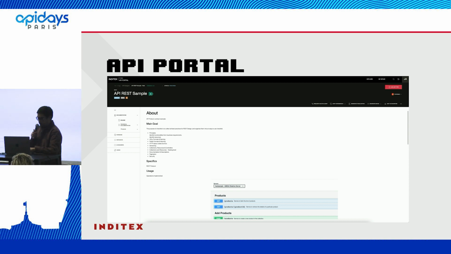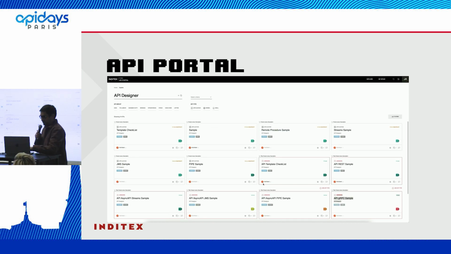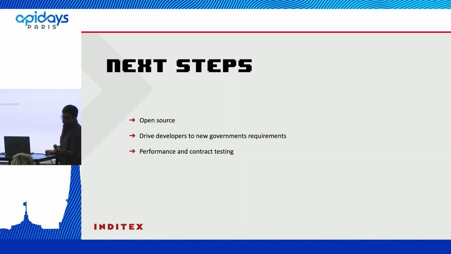Okay, and now we are going to see the last slide. Next step. As you can see, we are using our API portal. We are fully integrated with our development systems, and the main idea is to share this package of tools with all the community. The idea is to use an open source license, and maybe hopefully at the beginning of next year you will be able to work with us if you want.